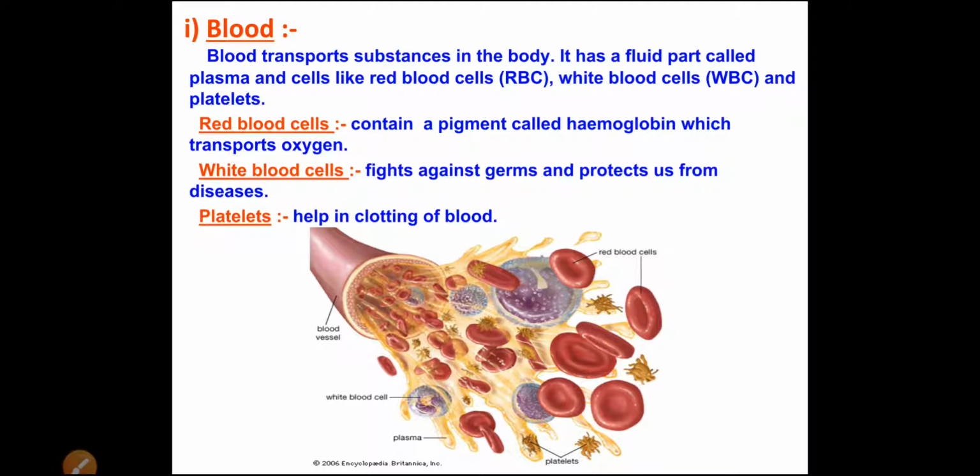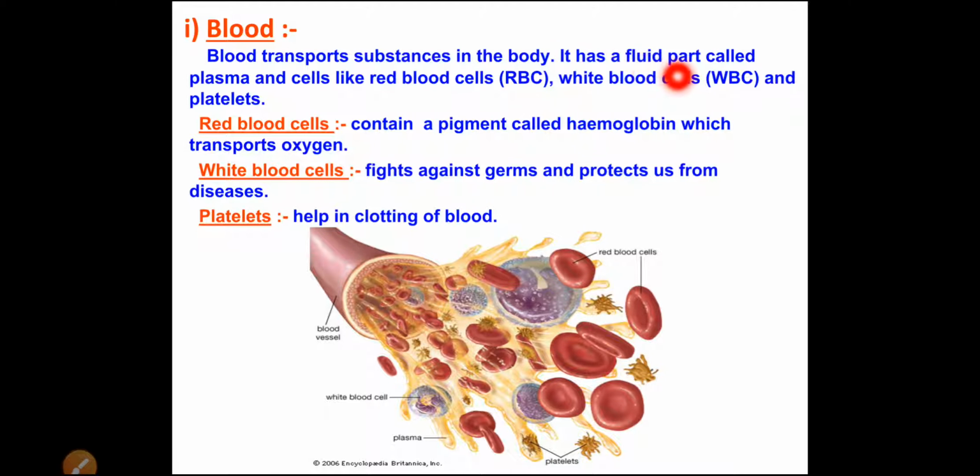So the first point we will learn is blood. What is meant by blood, and what is the use of blood? Blood transports substances in the body. We know that blood is a part of the circulatory system, but what is its function? Blood transports, and here it is most important, blood transports substances in the body.